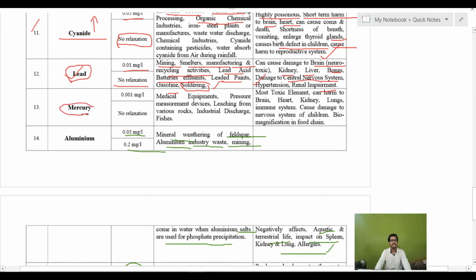The last one is mercury. Mercury is also very toxic, very toxic. That is why the limit is 0.001 milligram per liter, and there will not be any relaxation.